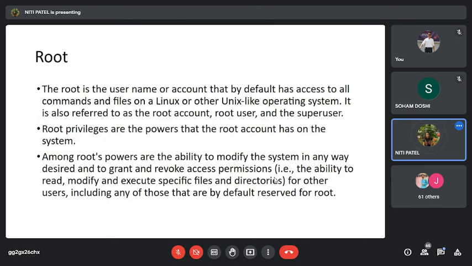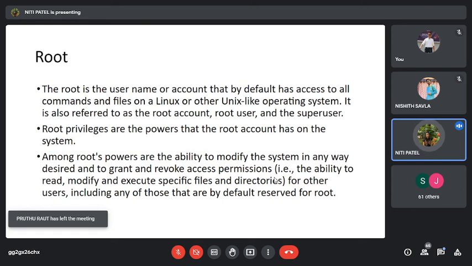Okay. Now what is root? What is a root account? The administrator. Yes, the administrator in your Linux or Unix is considered to be root. So if I am the root of a system, do I have all the rights, all the access and all the permissions of the system? Yes, ma'am. Can I change the permissions and change the access of any user whomsoever I want? Yes. So if you are the admin of a system, you can do whatever you want with respect to the system, giving permissions, taking back permissions. All these things can be done only if you are the admin. And who is the admin of your Linux? The admin of your Linux system is called root. Okay.